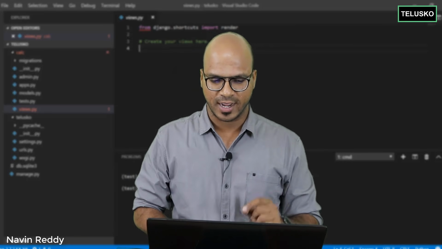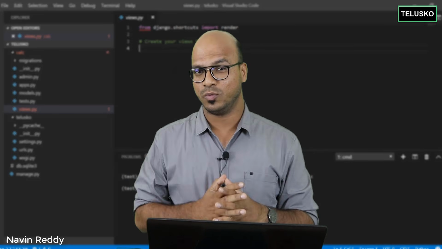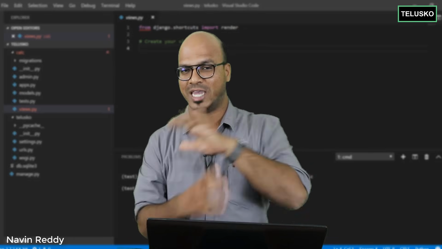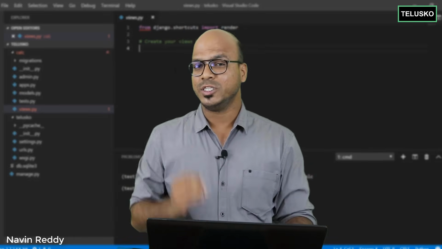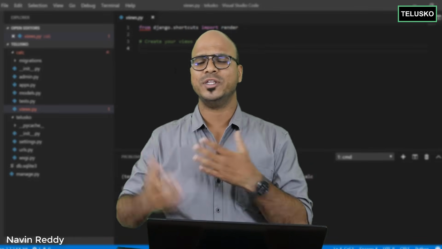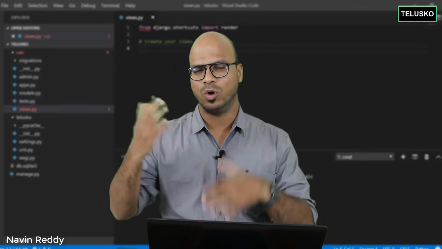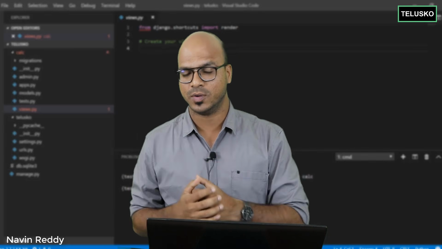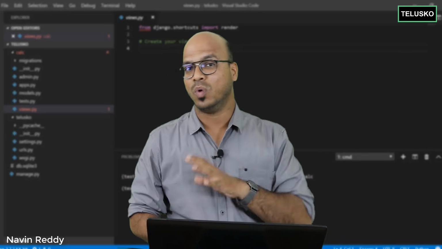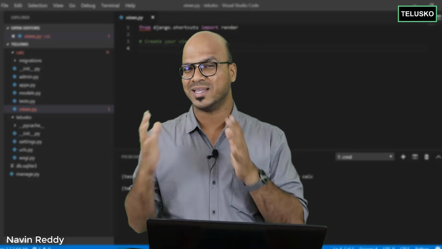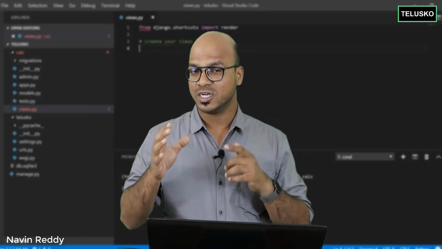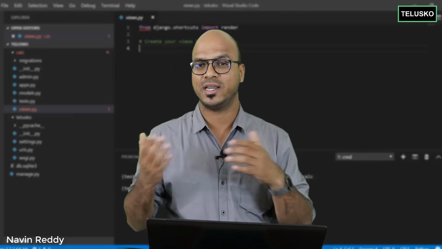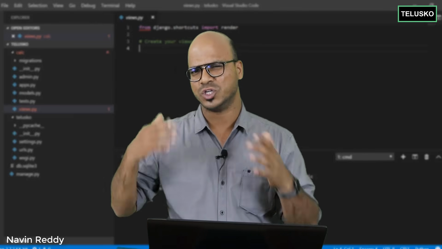Now the way you can do that, to understand how exactly things will work, we have to understand how Django navigates. The moment you request to the Django server, the moment you request to your URL, which is localhost:8800, it will search for the URLs mapping. So what will happen is you are asking for the home page, right? So it will search for the mapping which is with slash. So basically home page is referred with slash or empty.